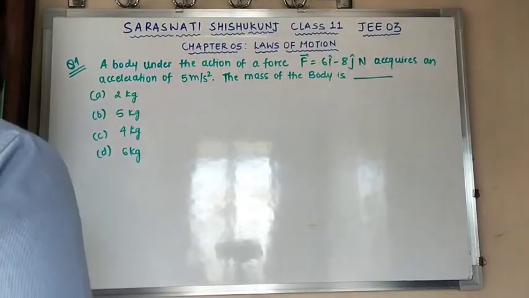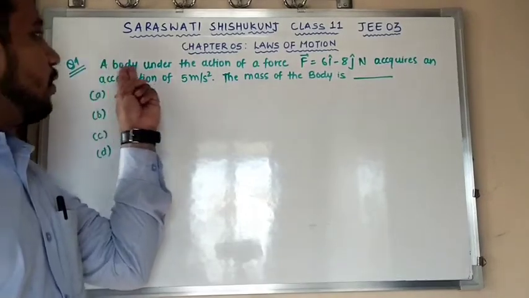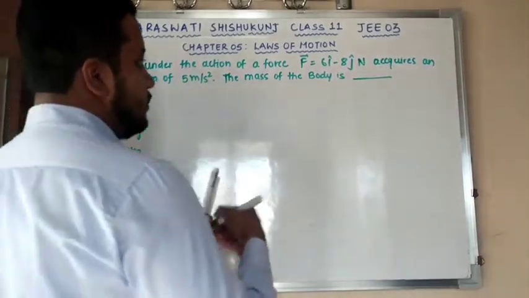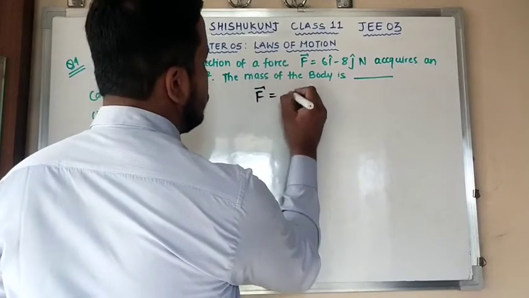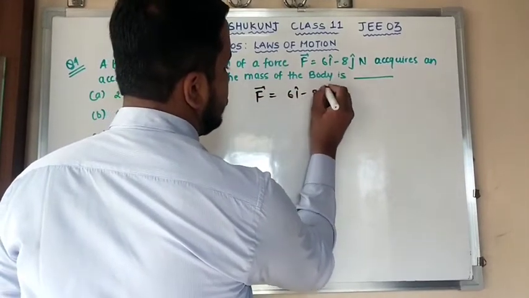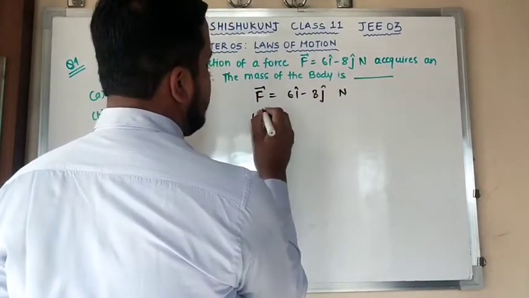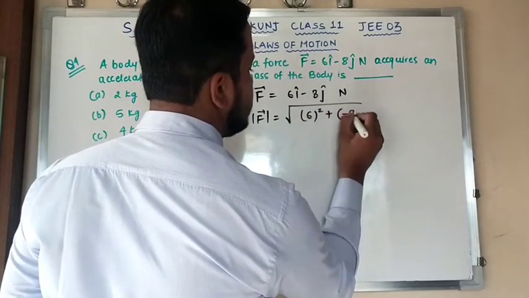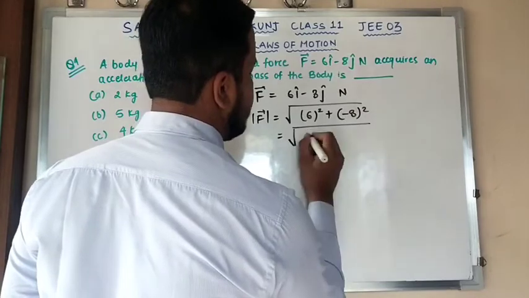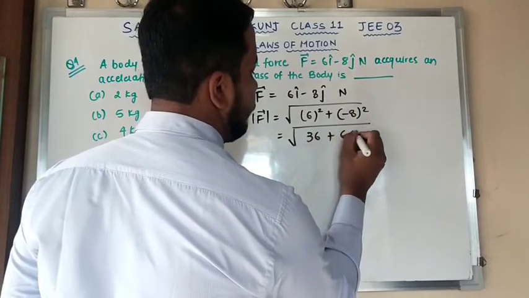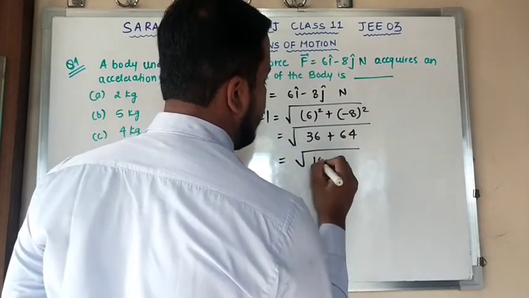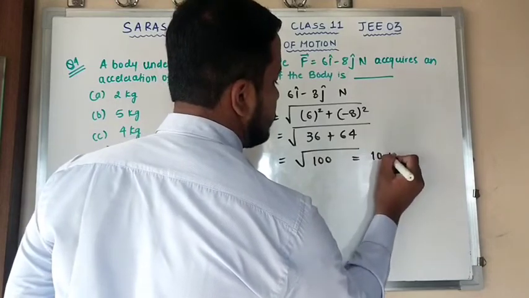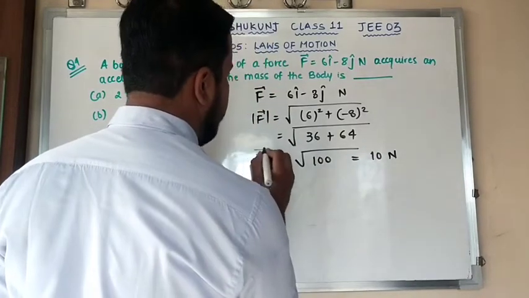The next question we do have, that is question number 4 with us. A body under the action of a force F, that is equal to 6i minus 8j newton, is provided to us. Clear? But I need to calculate the magnitude for the calculation purpose. That is the square root of 6 square plus minus 8 square. That is 36, yes? This is 64. That is nothing but 100. And square root of 100 is nothing but 10 newtons. That is my magnitude of the force.